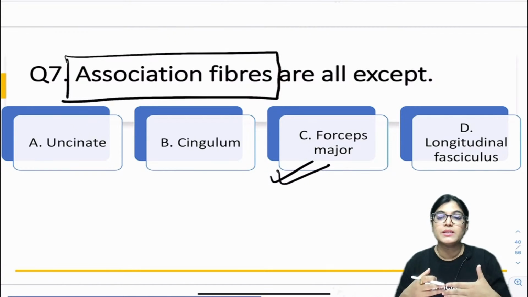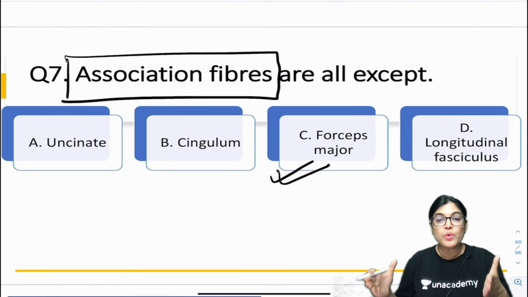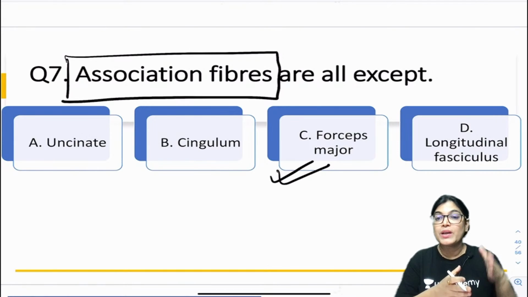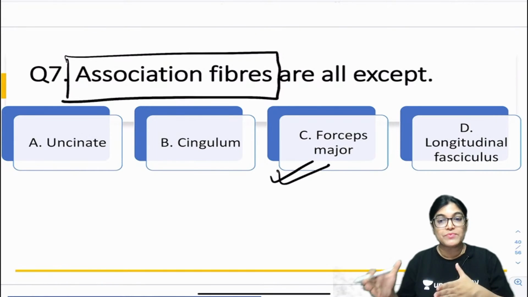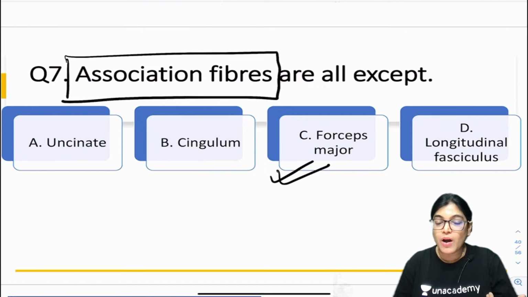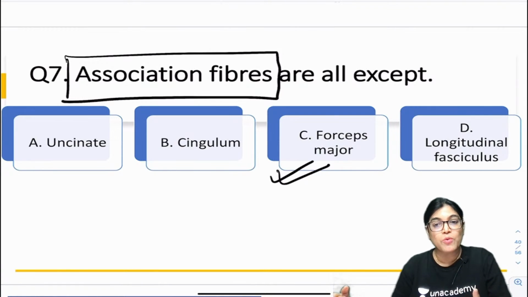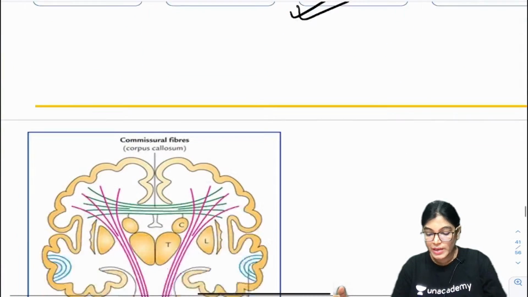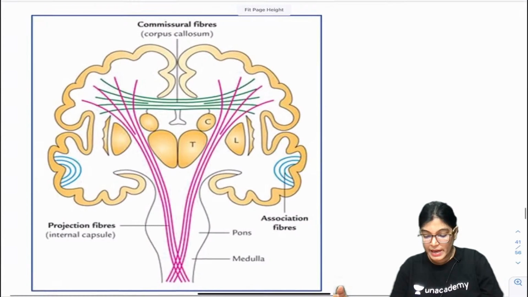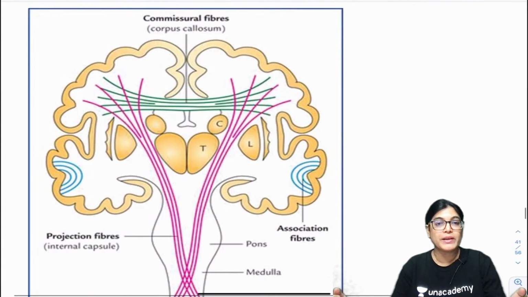When I use the term commissural fibers, it means it is connecting two sides of the brain, the right side of the brain with the left side of the brain. So this is an example of commissural fibers. When we talk about projection fibers, they connect the brain with the subcortical areas. So let me show you the diagram. This is a schematic diagram just to make you understand.